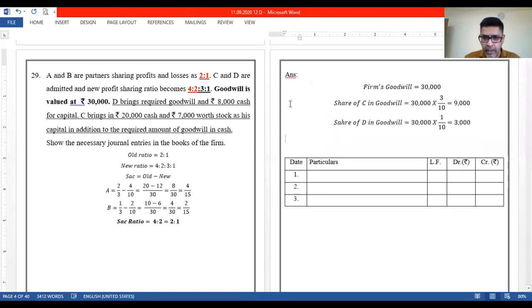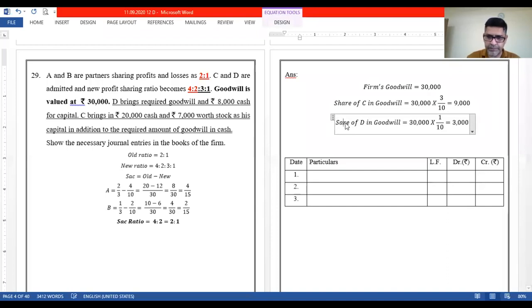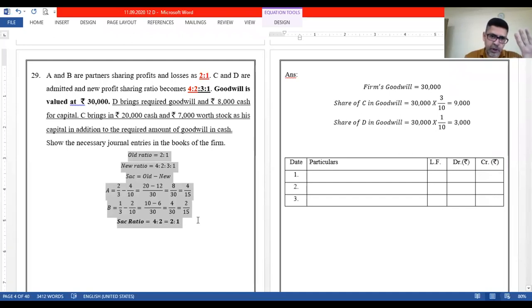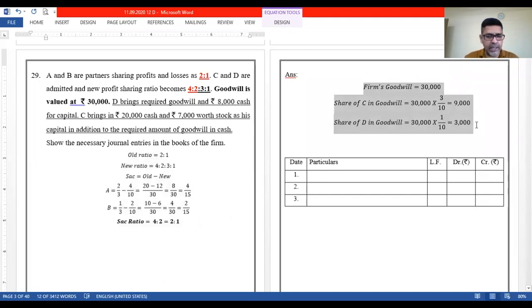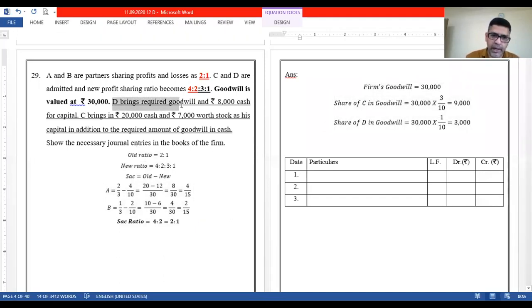Okay? I'm sure that things are clear to everybody. Share of C, share of D in goodwill, 9 and 3. Till here, any problem with the calculations? Over here, old and new ratio, sacrifice calculated in the normal procedure. We all know this. Over here, firm's goodwill, share of C and D has been calculated. Okay, now what? D brings required goodwill. So D's share in goodwill is 3,000 and rupees 8,000 cash for capital.